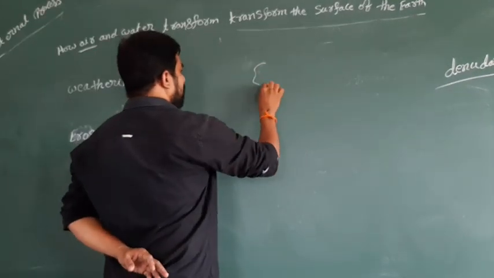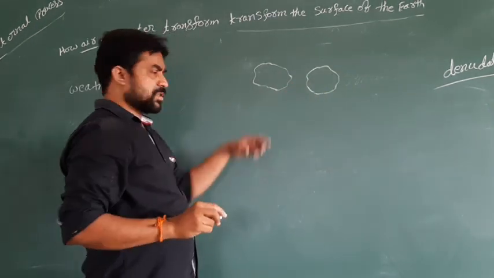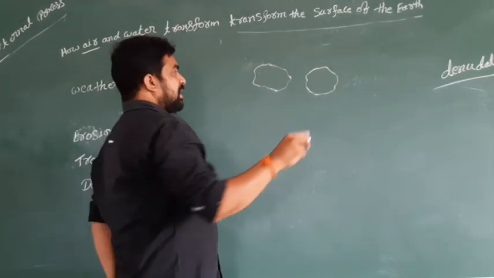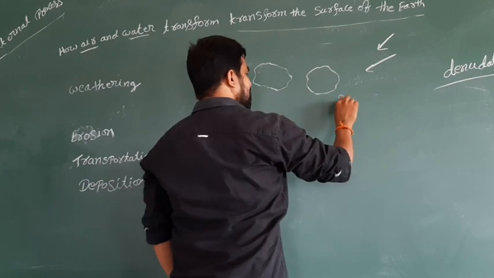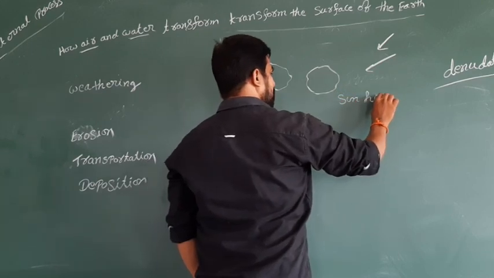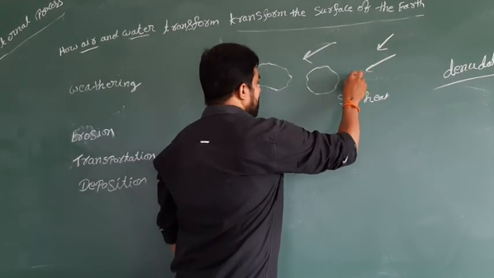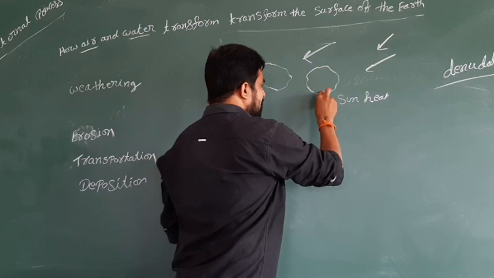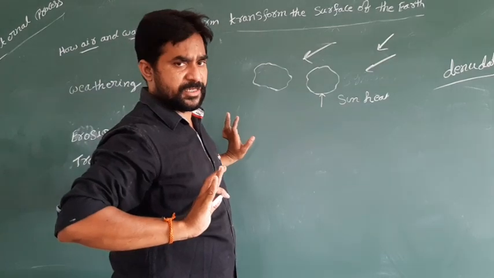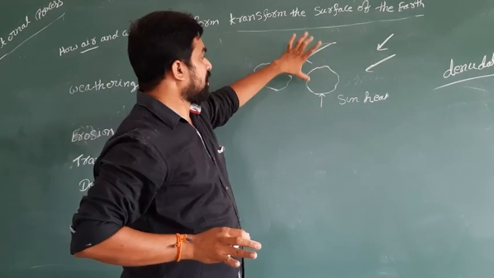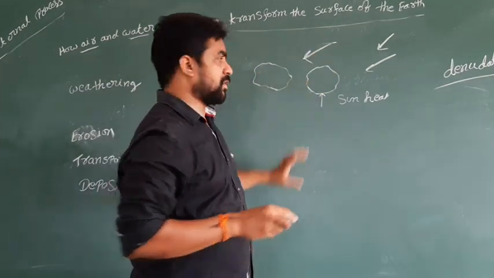Imagine these are rocks found on the earth. These rocks are always facing the sun's heat. So this rock is always facing high temperature and also low temperature, and it also faces the involvement of water.